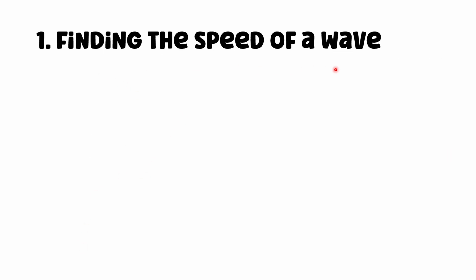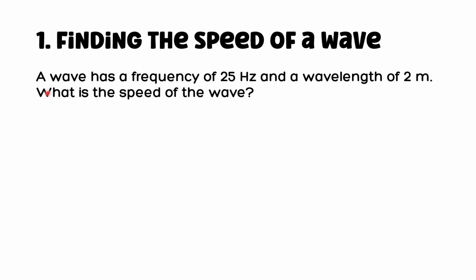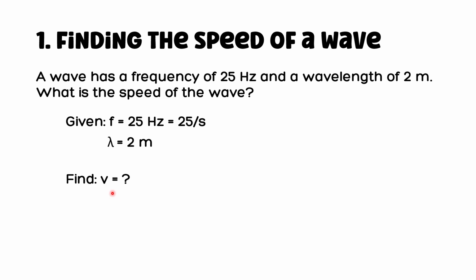Number 1. Finding the speed of a wave. Our problem here: a wave has a frequency of 25 Hz and a wavelength of 2 meters. What is the speed of the wave? We will follow the format in problem solving. Given: frequency or f equals 25 Hz, and that is also equal to 25 per second. Wavelength equals 2 meters. We need to find the speed of the wave, and the speed of the wave is v equals question mark. Our equation: speed of the wave, v equals wavelength times frequency.